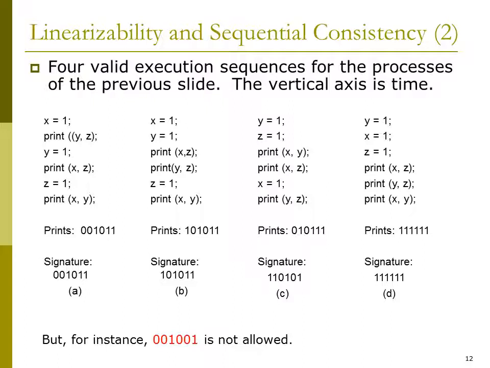Then Z is initialized as 1 and print X comma Y. Now the X value is initialized, Y value is also initialized, so it prints 1 1. So the first sequence prints 0 0 1 0 1 1. Similarly, the remaining 3 sequences print accordingly. So for instance 0 0 1 0 0 1 is not allowed in concurrent operation.